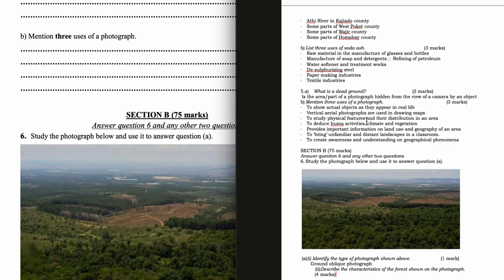Vertical aerial photographs are used in drawing maps, to study physical features and their distribution in an area, to deduce human activities, climate and vegetation, to provide important information on land use and geography of an area, to bring unfamiliar and distant landscapes into a classroom, to create awareness and understanding of geographical phenomena.